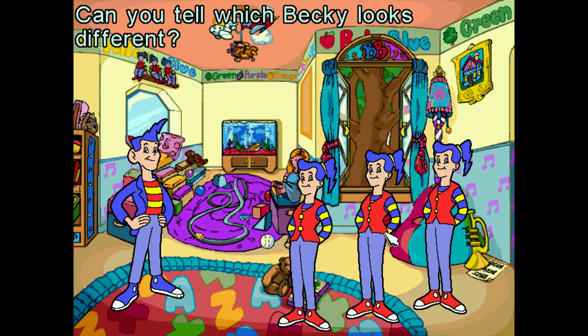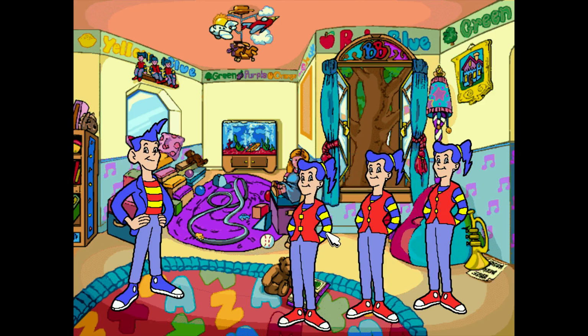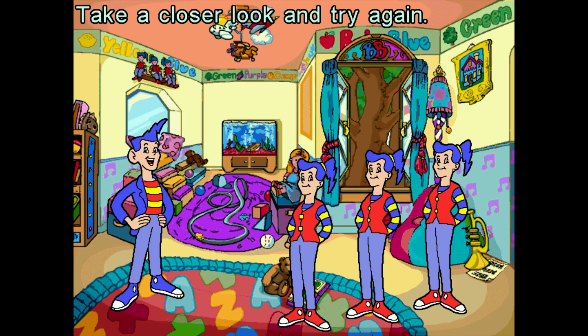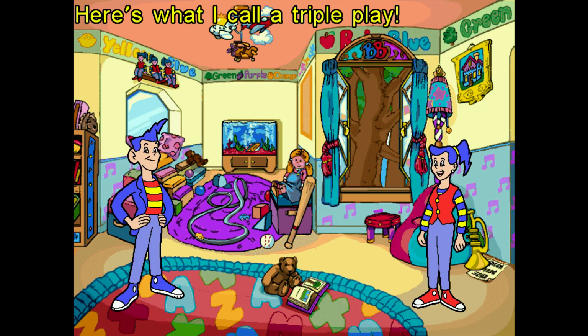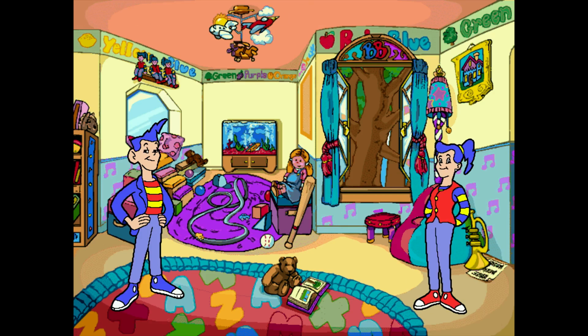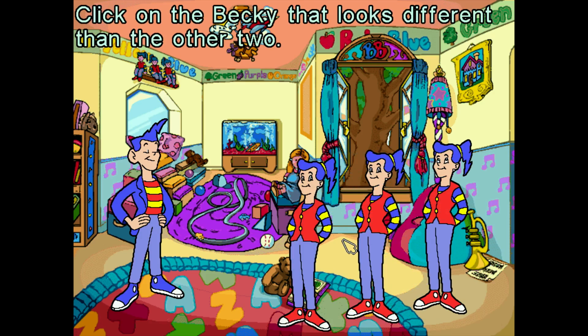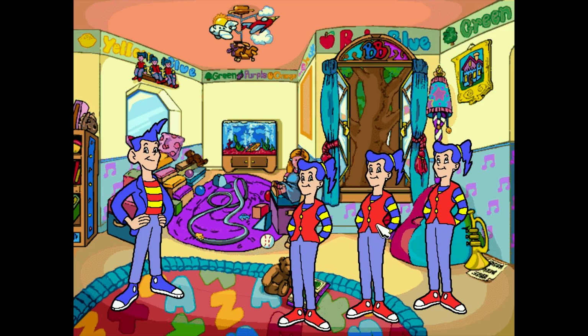Can you tell which Becky looks different? Let's see. It's easier just to guess than it is to try and figure out the differences there. Take a closer look and try again. This one has square buttons. That's right. Here's what I call a triple play. Click on the Becky that looks different than the other two. This one's looking upward. You found her.